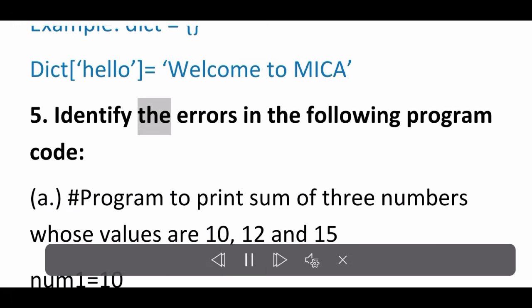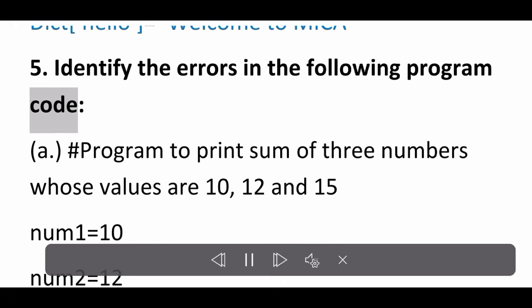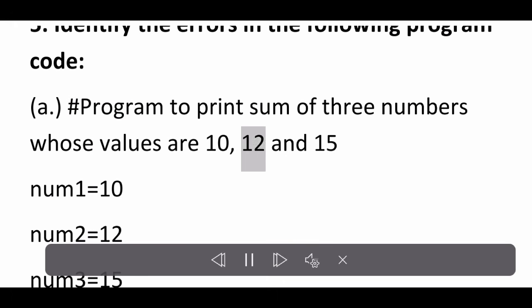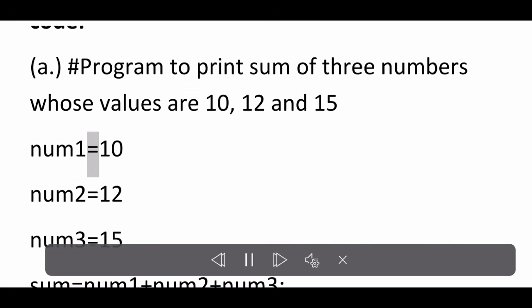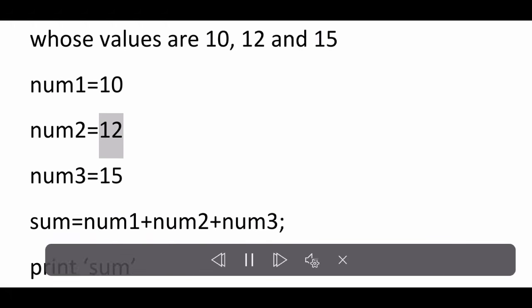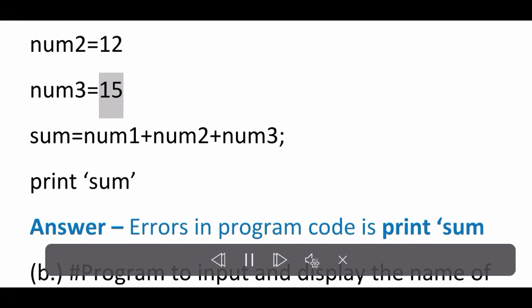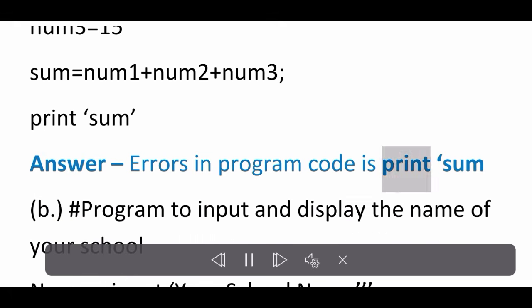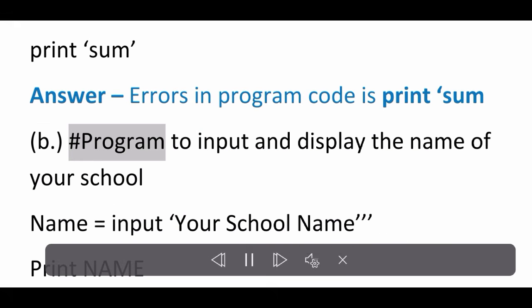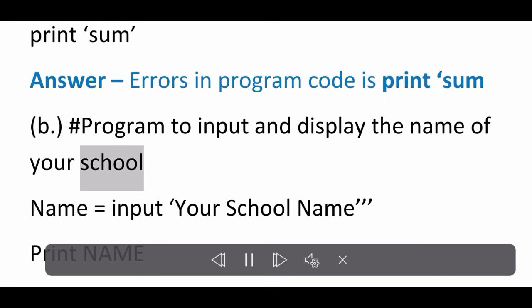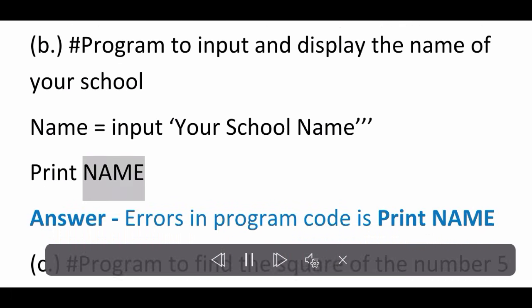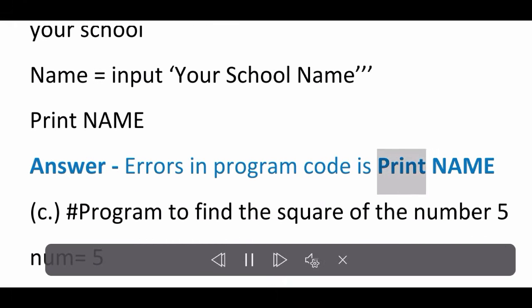5. Identify the errors in the following program code. A. Hashtag program to print sum of 3 numbers whose values are 10, 12 and 15. num1 = 10, num2 = 12, num3 = 15, sum = num1 + num2 + num3, print sum. Answer: The error in the program code is print sum. B. Hashtag program to input and display the name of your school. name = input, your school name. print name. Answer: The error in the program code is print name.